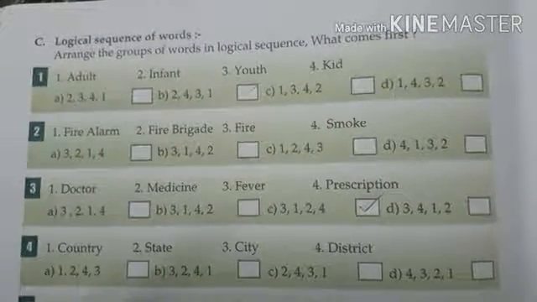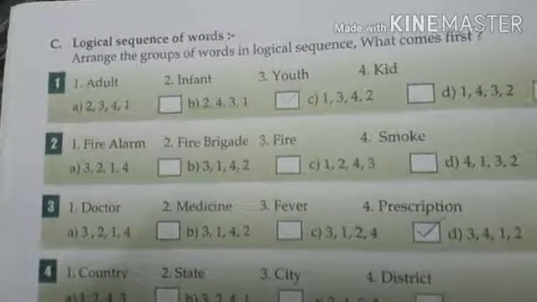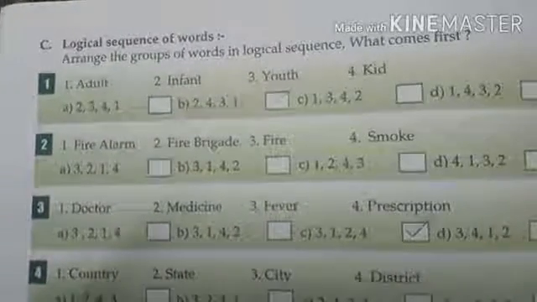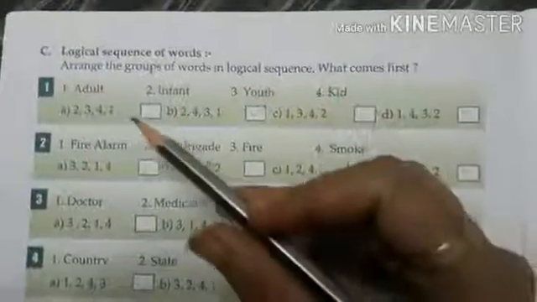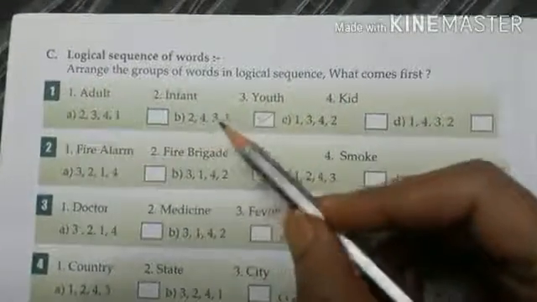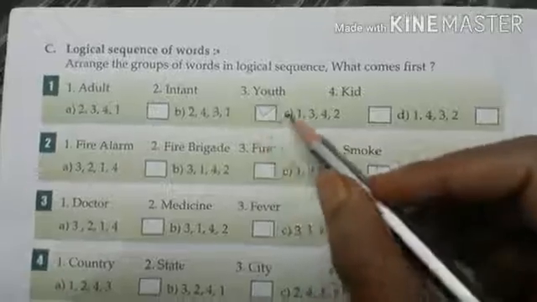Now, logical sequence of words. Arrange the group of words in logical sequence. What comes first? Number 1: adult, infant, youth and kid. The following options are given. First is the infancy stage, so infant, then kid, then youth, then adult. So 2, 4, 3, 1 is the correct option.